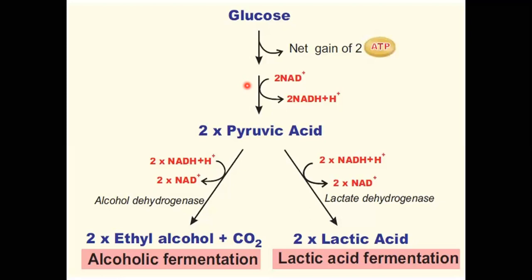The process is very simple. Pyruvic acid is formed, and pyruvic acid is directly converted to ethyl alcohol, and an oxidation process takes place with the involvement of alcohol dehydrogenase. And we need to take care of the environment, the raw materials we provide, and the switching of the process from aerobic to anaerobic processes. It is one of the crucial processes carried out by most of the yeast and alcoholic microorganisms.